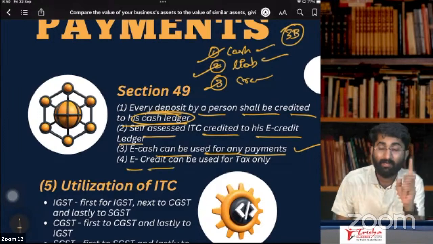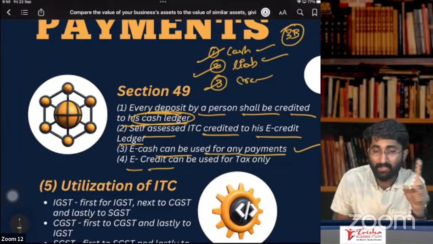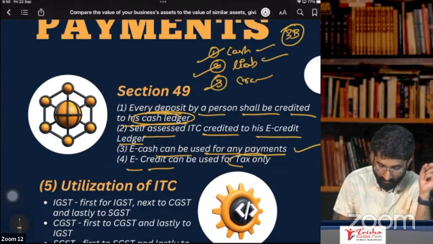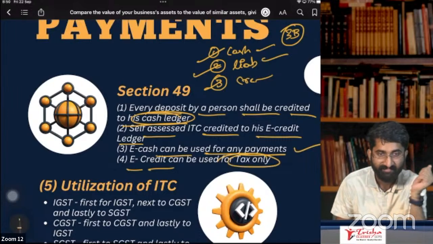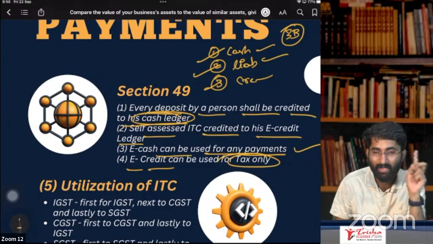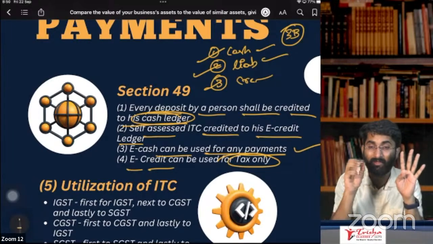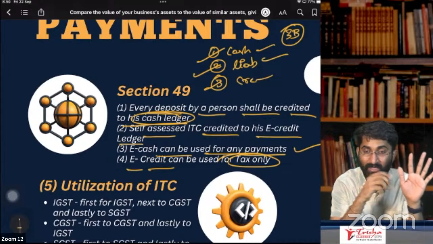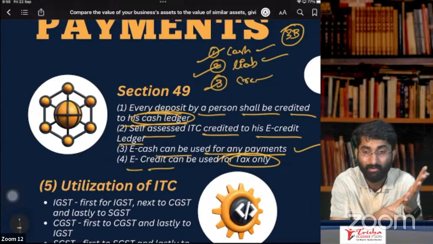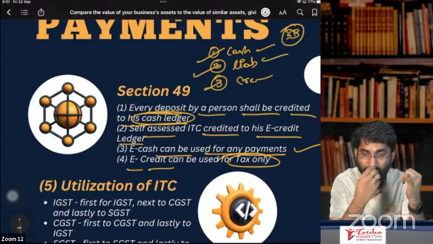But remember, the credit ledger can be used only for the payment of tax. You cannot pay penalty, interest, late fee, or any demand from it. The RCM amount you cannot pay out of the credit ledger.